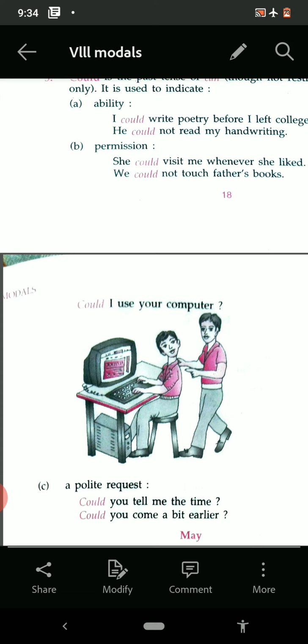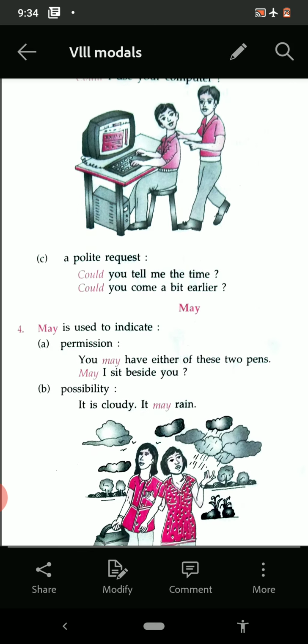Could I use your computer? Then the third part, a polite request. Could you tell me the time? Could you come a bit earlier? So it's a request.